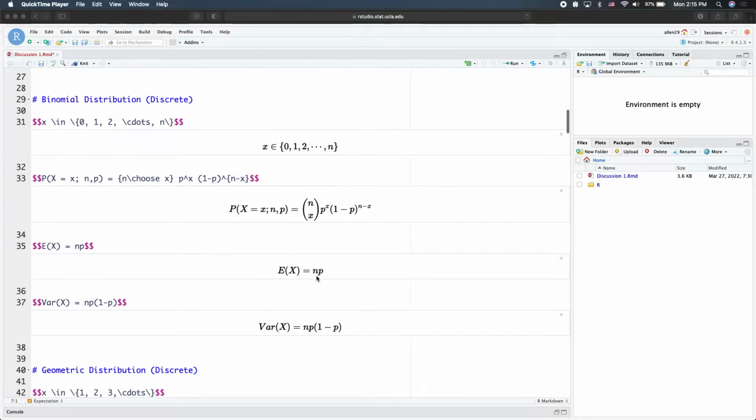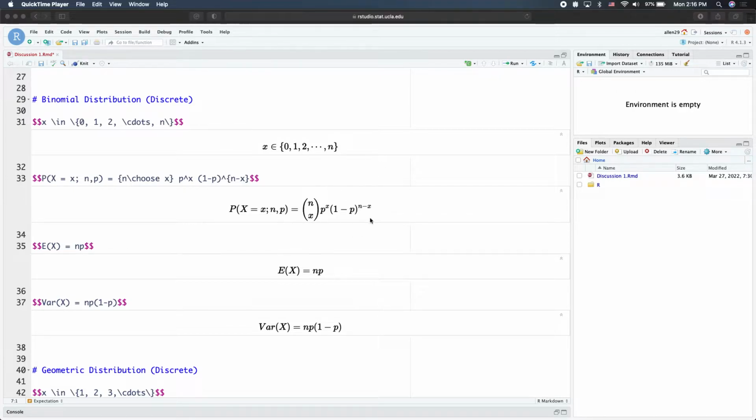Okay. Then after the Bernoulli distribution, we have the binomial distribution. So instead of tossing the coin once, we can also toss the coin n times. And for the binomial distribution, we are basically trying to measure, out of n tosses, how many times we observe x landing on head. So this is the formula. The support ranges from 0 to n. So out of n tosses, it's possible that you don't observe a single head at all, or that you observe all coins landing on head.